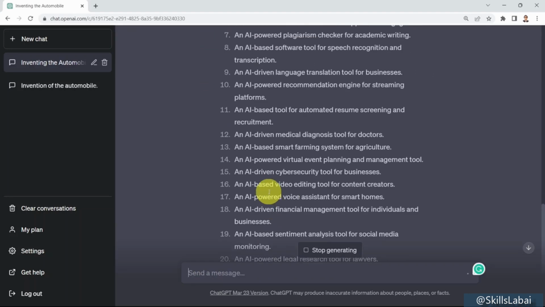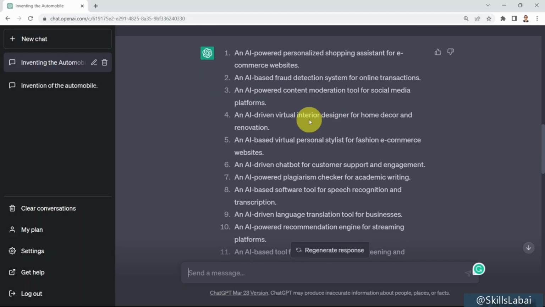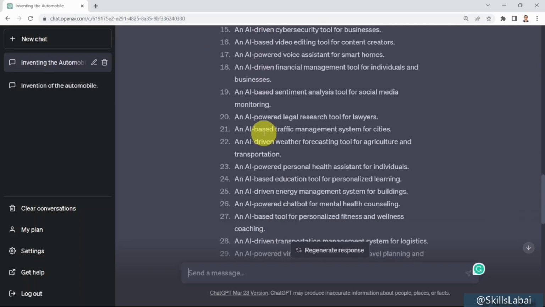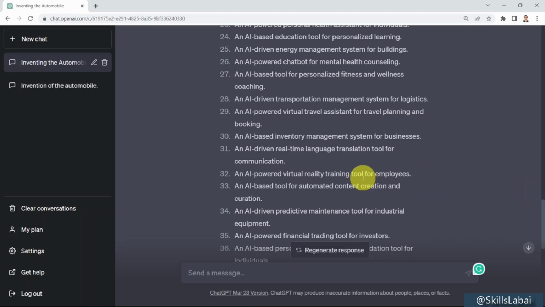Well, you see here, many ideas. It can tell you, well, an AI-powered personalized shopping assistant for e-commerce websites, an AI-based fraud detection system for online transactions, an AI-driven virtual interior designer for home decor and renovations. Actually, pretty cool ideas. You can see kind of AI is transforming pretty much every industry. And what you see here, an AI-powered legal research tool for lawyers, an AI-based traffic management system for cities, and again, super powerful, and you can learn a lot by just interacting with ChatGPT.